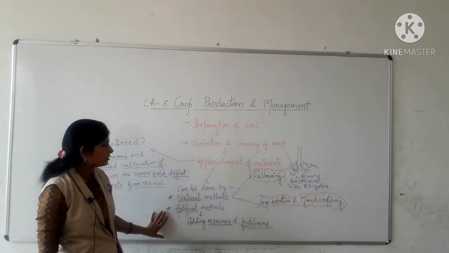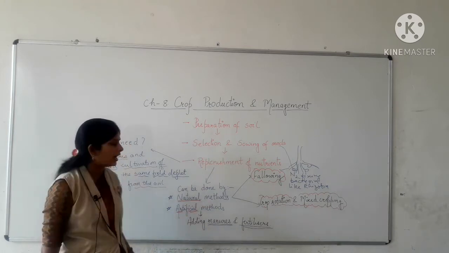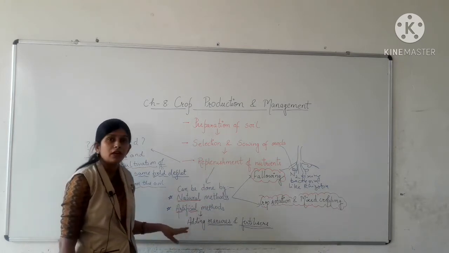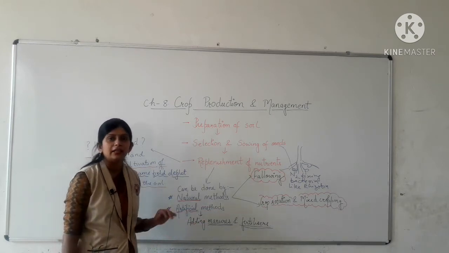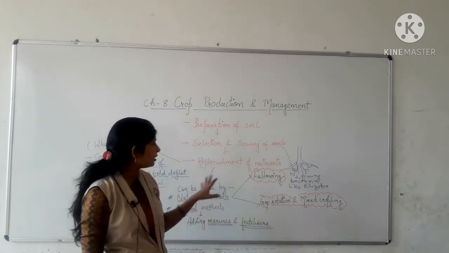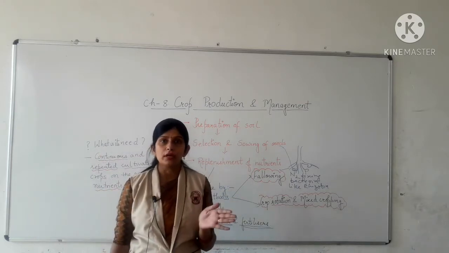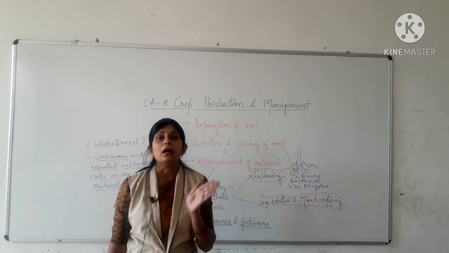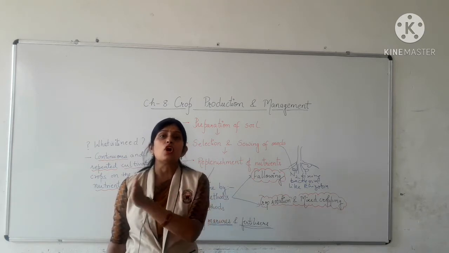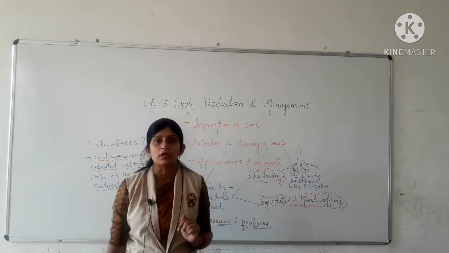Okay, now artificial methods. What are artificial methods? Artificial methods are adding manures and fertilizers. Actually, natural methods are good but are not so efficient that they alone can increase or maintain the fertility of the soil.